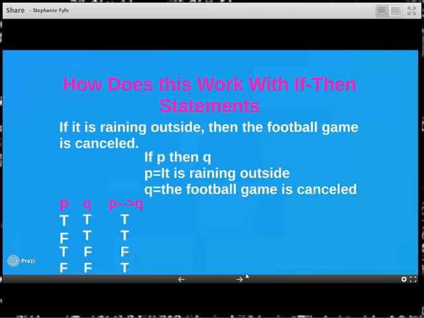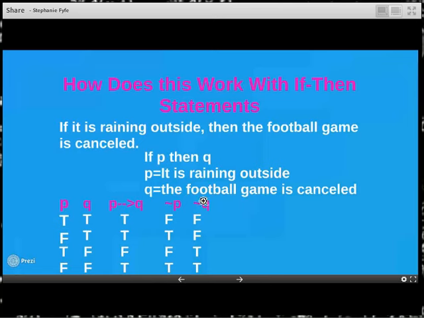Okay? I also wanted to tell you about a little thing called not, because see this little doohickey here? This means not. Not P, not Q. What it means is the opposite of P, the opposite of Q. So if P is it is raining outside, not P is it is not raining outside. Or not Q is the football game is not canceled. So you're basically putting a not inside your statement. It is not raining outside. The football game is not canceled. And then their truth values obviously are opposite of the truth values of their original statements.